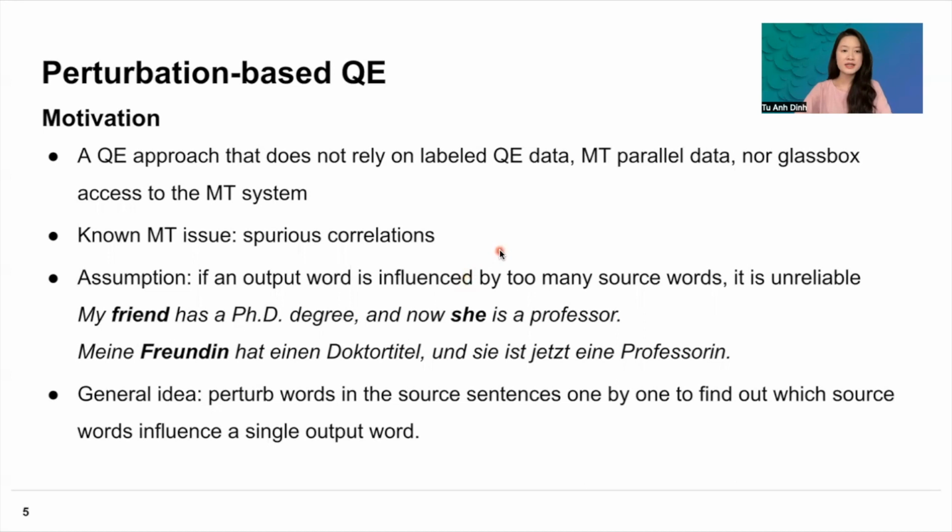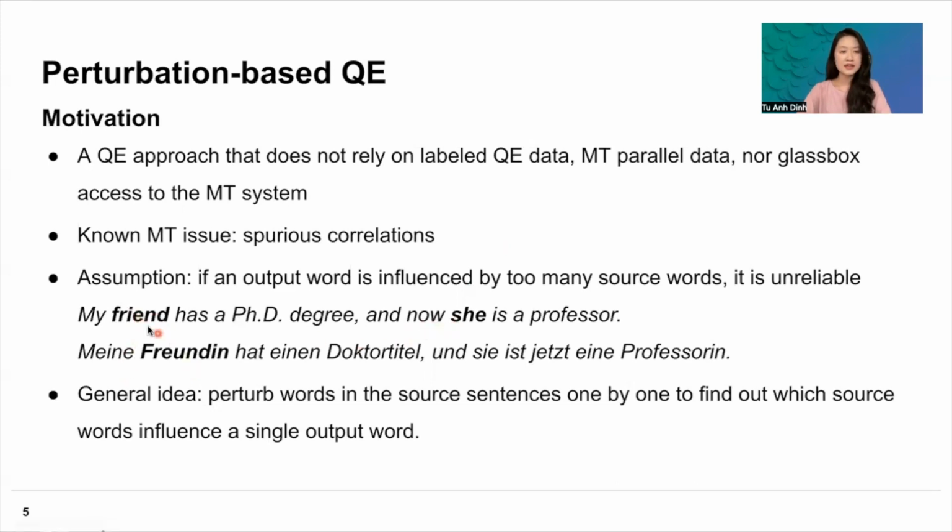Our assumption here is that if an output word is influenced by too many source words in the source sentence, then it is likely to be unreliable. Here we have an example of translating English to German. My friend has a PhD degree and now she is a professor. As you can see, when outputting the word Freunden, ideally a machine translation system should only look at two words in the source sentence, which is friend and she.